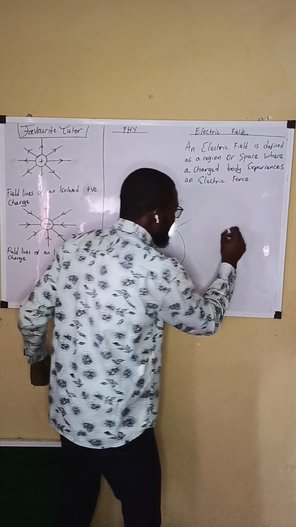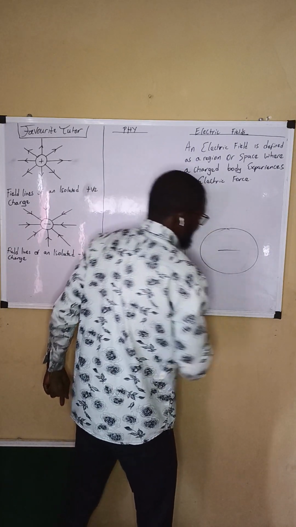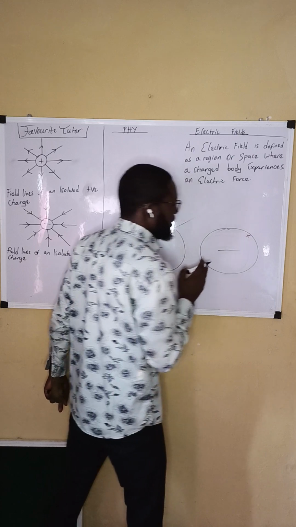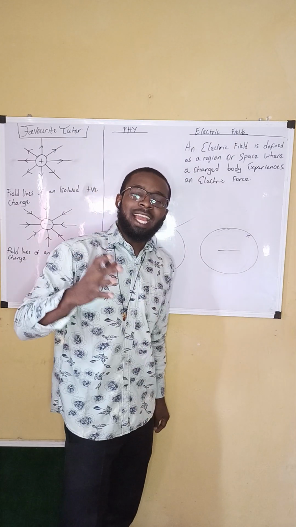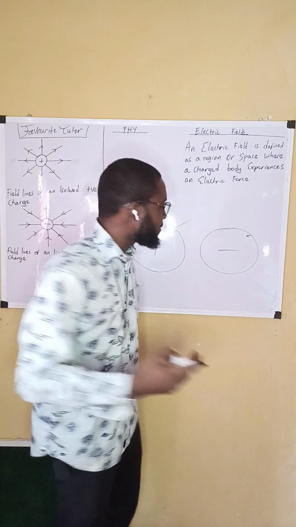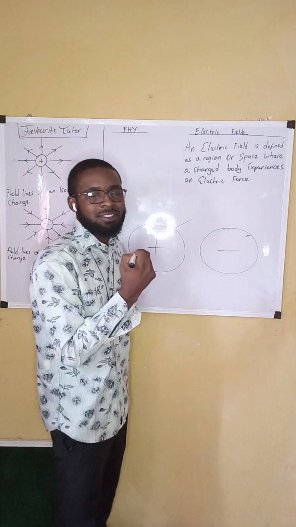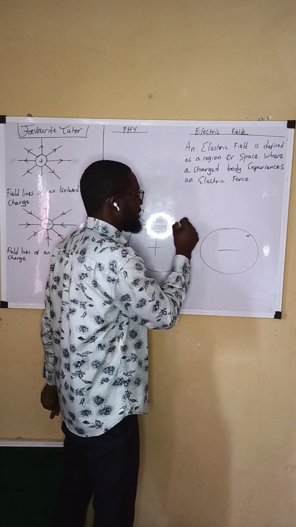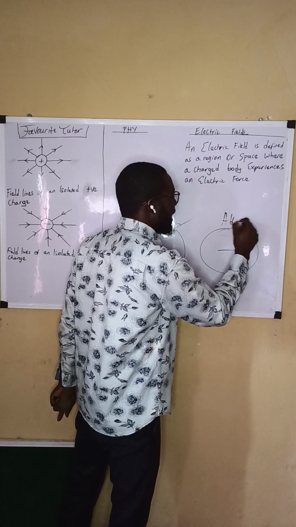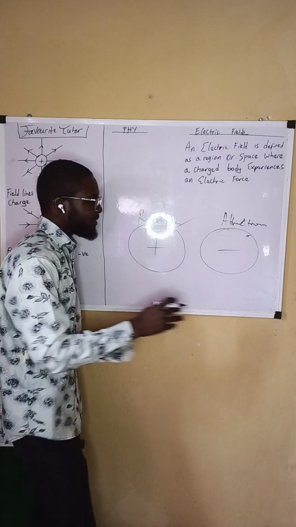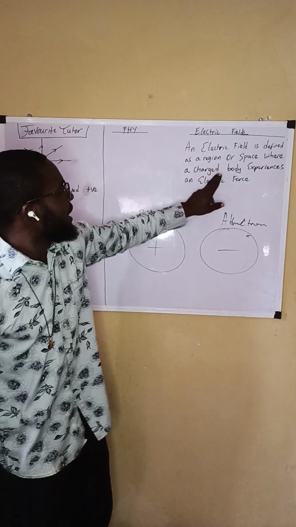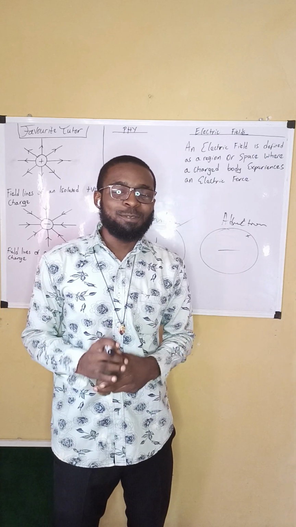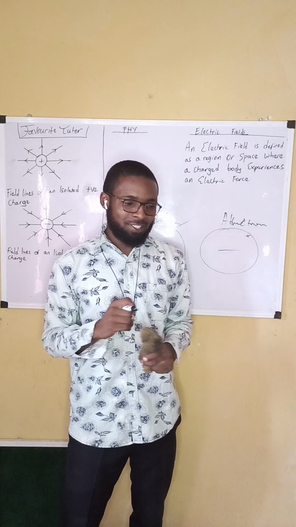Also, an electric field can be negatively charged. If we place a charged body within this field, we experience an electric force, that is the force of attraction. In this case we have the force of repulsion, while in this case we have the force of attraction. So please take down this definition: an electric field is a region or space where a charged body experiences an electric force.